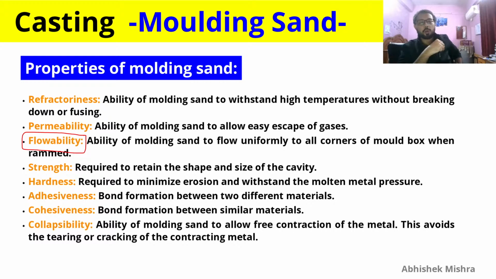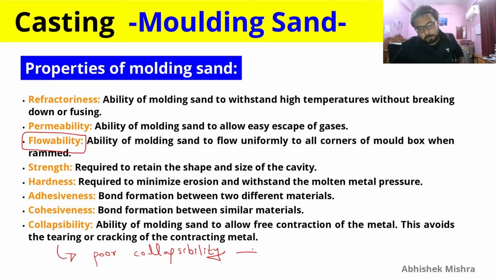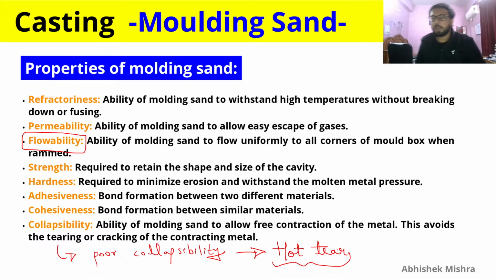Collapsibility is another important property, which is the ability of mold sand to allow free contraction of metal. This avoids tearing or cracking of the contracting metal. So if proper collapsibility is not there, then poor collapsibility may lead to hot tear. So that is one thing that you need to remember here.